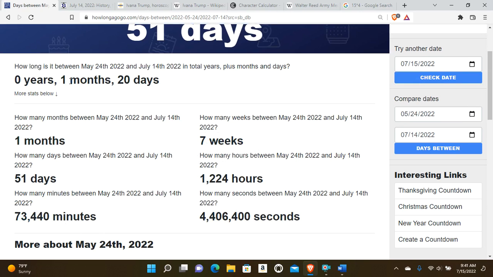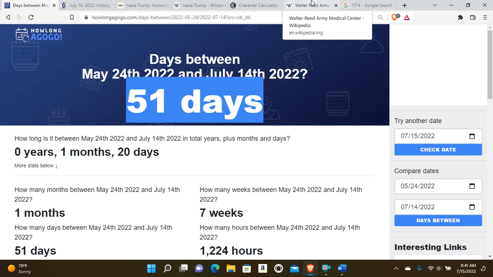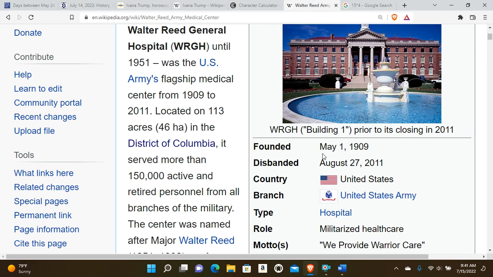Illuminati to numbers 120. Illuminati started on 5/1, the 122nd day of the year. The Highland Park shooting was on the 4th date. By the way, the hospital where Donald Trump stayed when he tested positive for coronavirus, Walter Reed, magically started on the Illuminati's date of 5/1. Just to point that out.